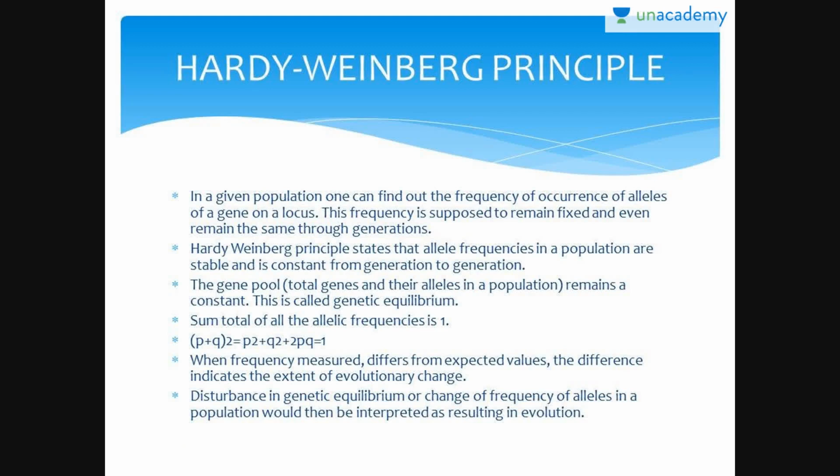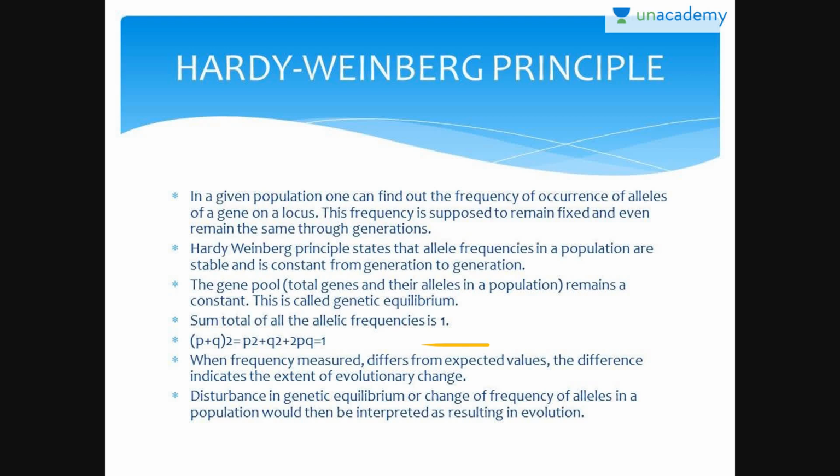Hardy-Weinberg principle. In a given population, one can find out the frequency of occurrence of alleles of a gene at a locus. The frequency is supposed to remain fixed and even remain the same through generations. The Hardy-Weinberg principle states that allele frequencies in a population are stable and constant from generation to generation. The gene pool, that is the total genes and their alleles in a population, remains constant. This is called genetic equilibrium.